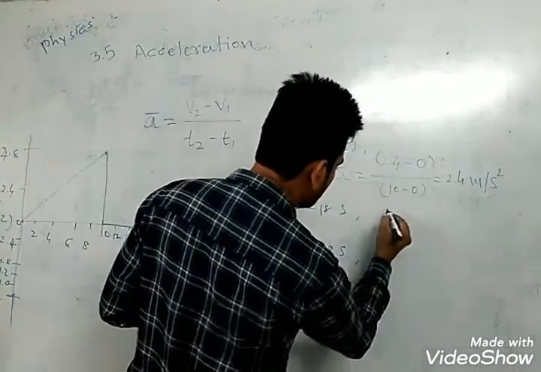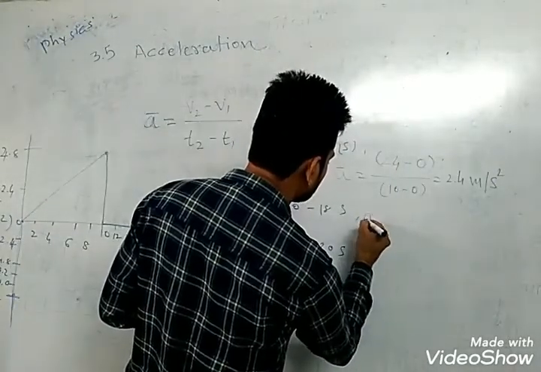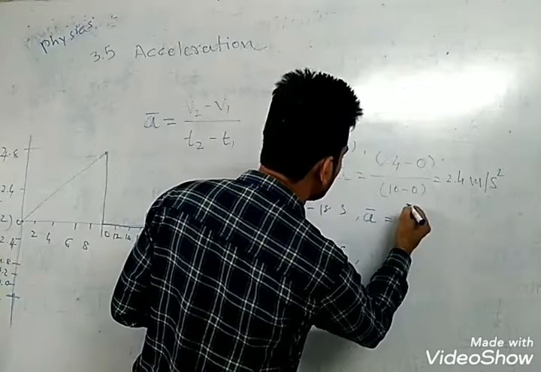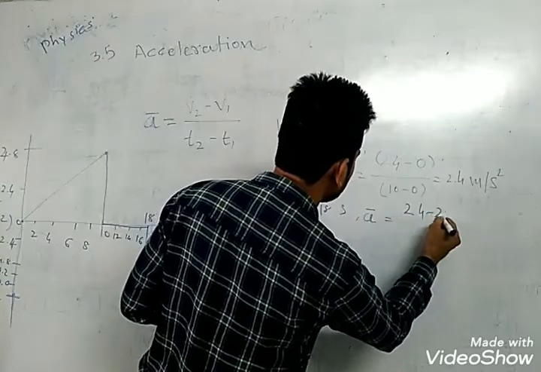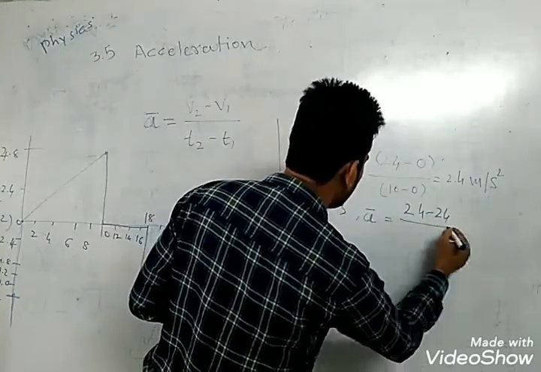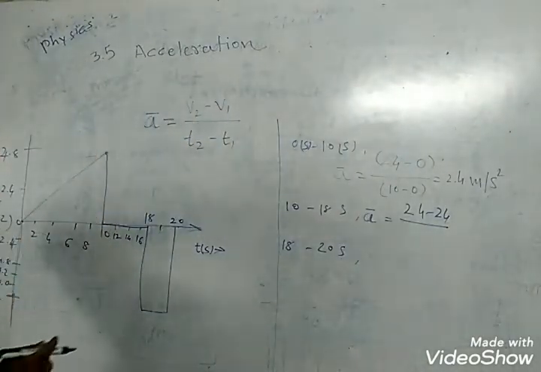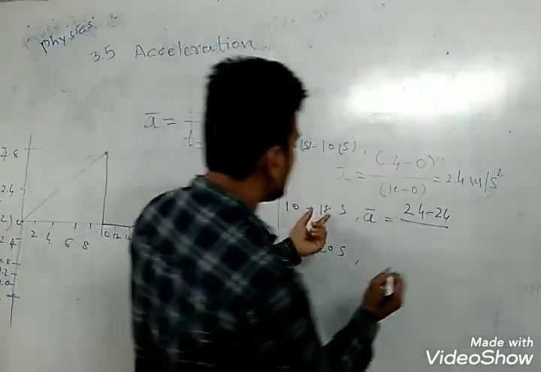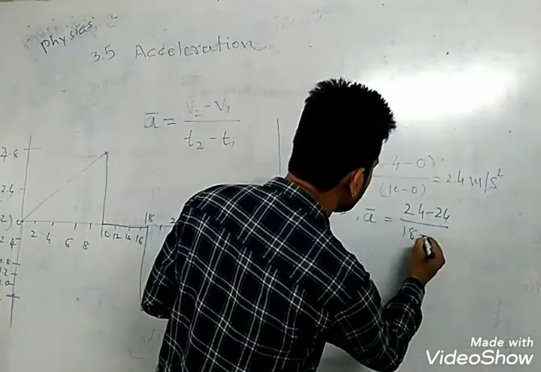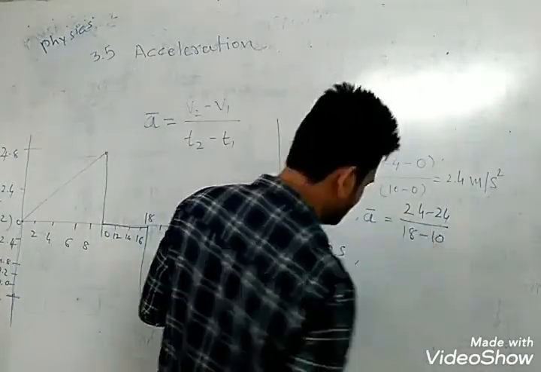Now in the next case, 10 to 18 second. In this case average acceleration A bar is equal to final velocity minus initial velocity upon final time 18 second minus 10 second.